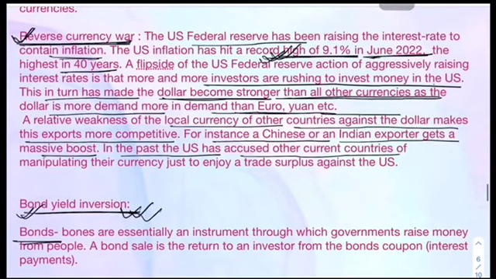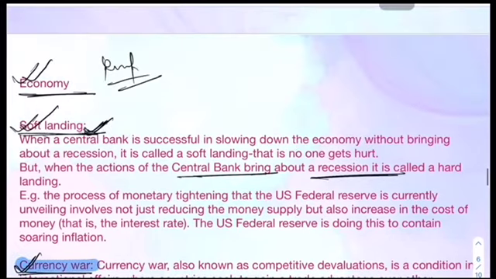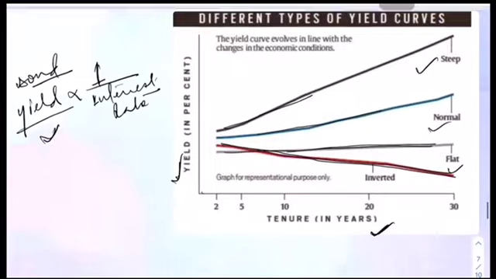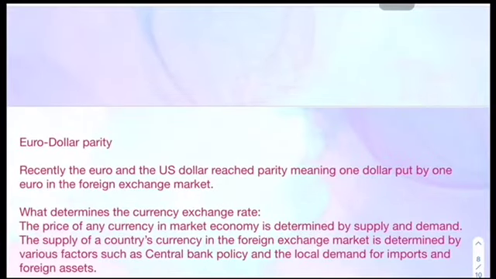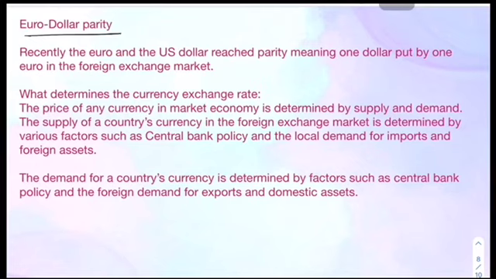So bond yield inversion, reverse currency war, and soft landing. I have just mentioned 4 key concepts of this week, and this is very important. I hope that in the coming exam, one of these terms will definitely be there in the question paper. So the next topic is this euro dollar parity.